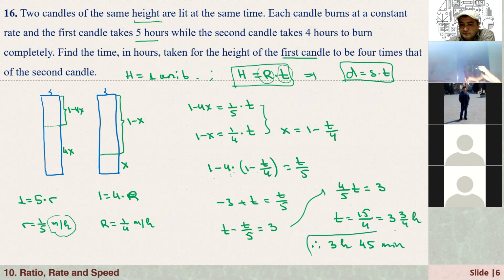That means that if these two candles are burning at this rate, let's say the first candle burns completely in 5 hours and the second one in 4 hours, then after 3 hours and 45 minutes, the ratio of the remaining heights will be 4 to 1.